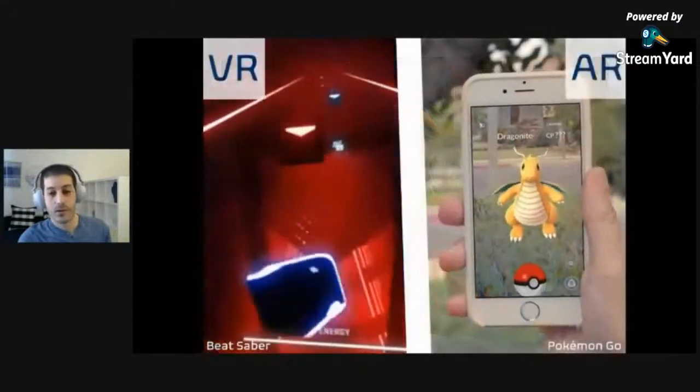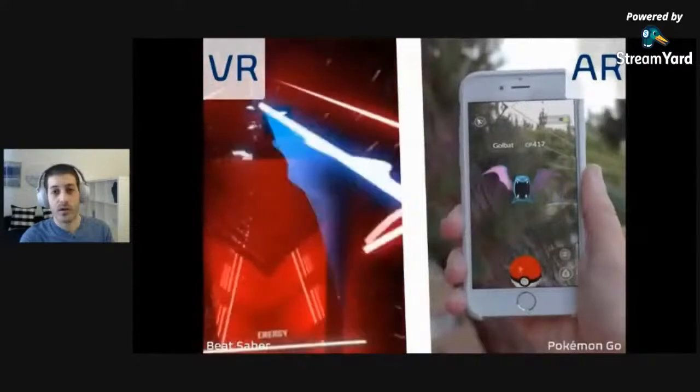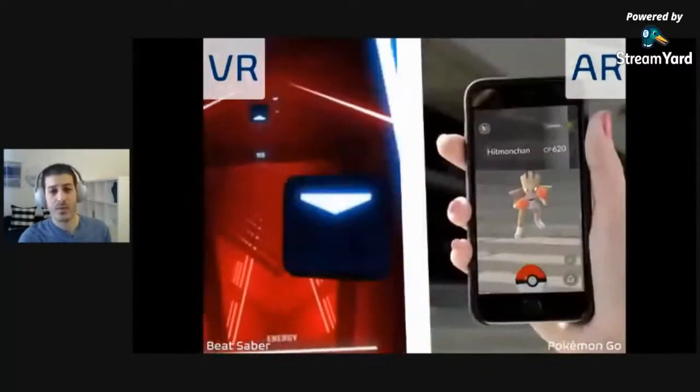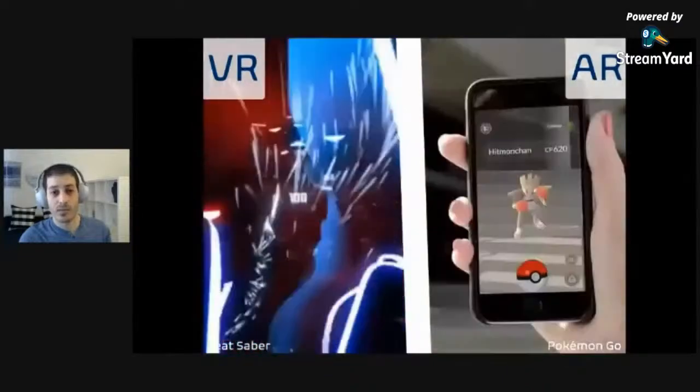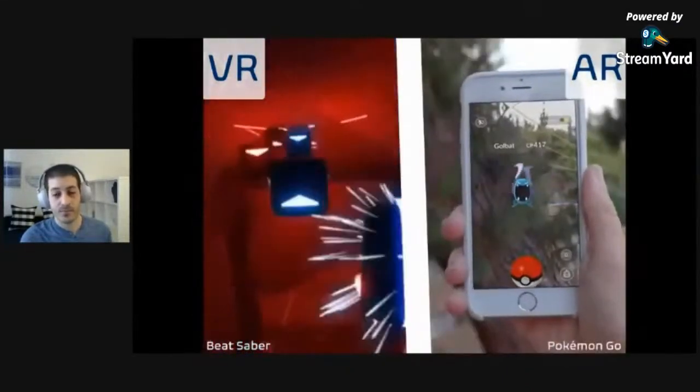Another example that you all know and love is something like Pokemon Go, where people are running around interacting with digital monsters that are not actually there in the real world. Or for VR, we have something like Beat Saber, where people are slashing cubes based on the rhythm of the music in a fully immersive CGI world.